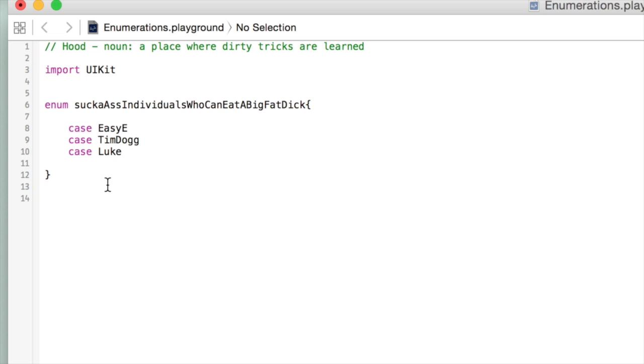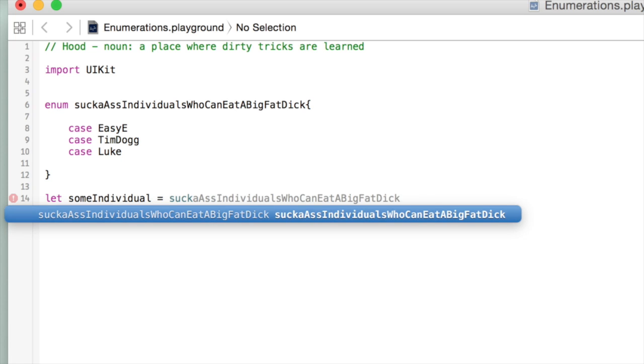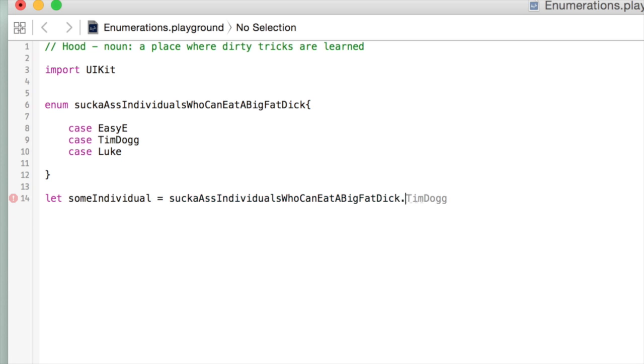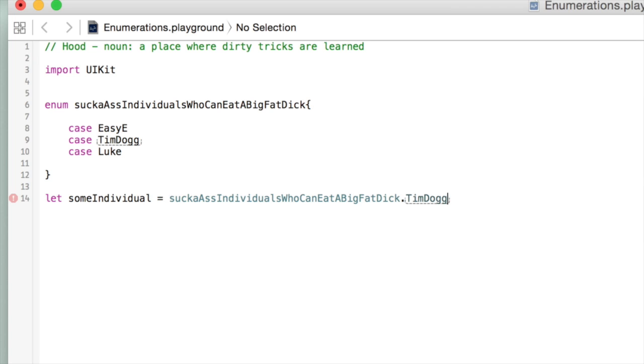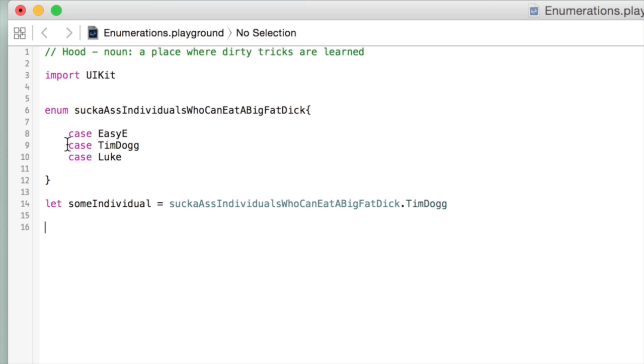So we've declared these, and now that we know that this list exists, we can use it. We can have variables that assume that they are a member of this particular list. So we could say let some individual, some person who I don't know who it is, equal sucka-ass individuals who can eat a big fat dick dot, let's go with Tim Dog. And so now we have some individual that is a member of this list and is Tim Dog, the second case.